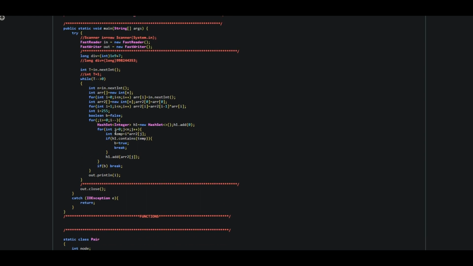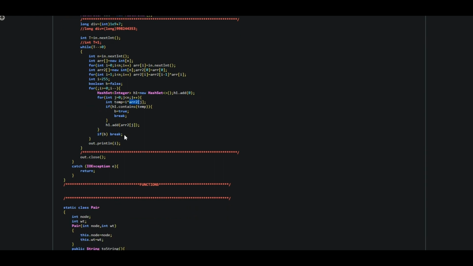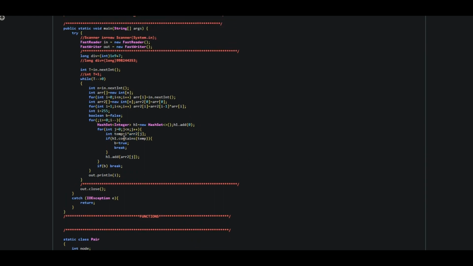And so I'm simply iterating from 0 to n and taking XOR of my target value, that is I, with the element at the current index. And if my set contains that value, then I can say that I found the answer, I can simply break out of the loop. Otherwise, I'll add the current element in the set as well and continue the iteration. And if I don't find it for a given value of I, then again I'll do I minus 1 and repeat the same process until I find the answer.